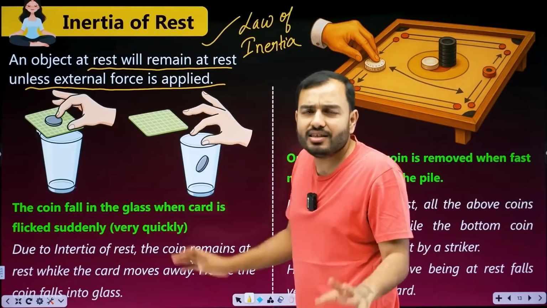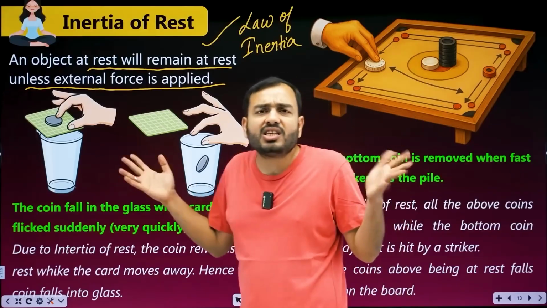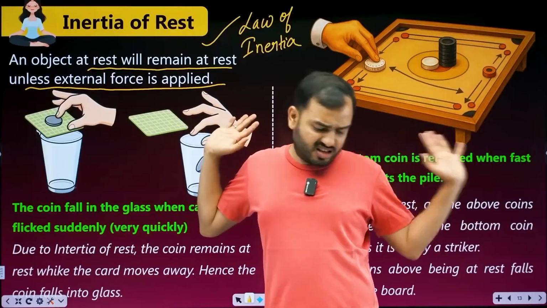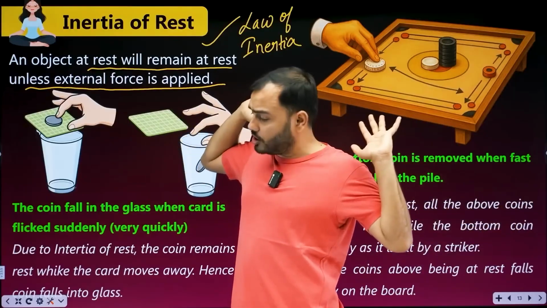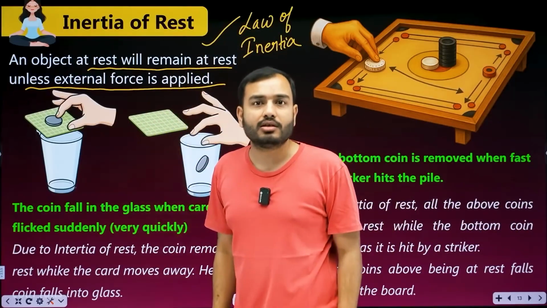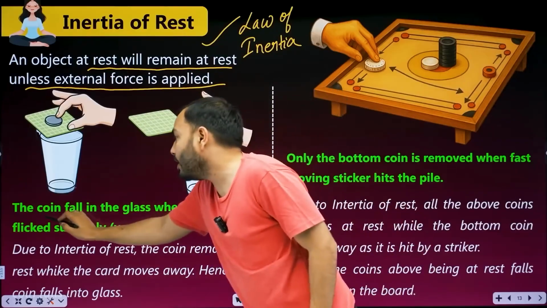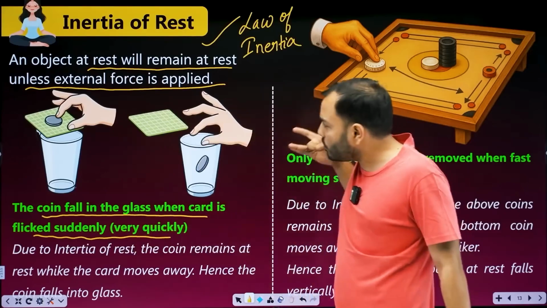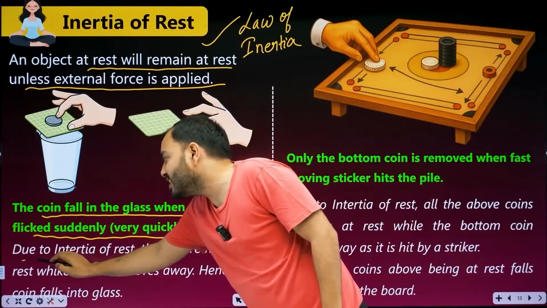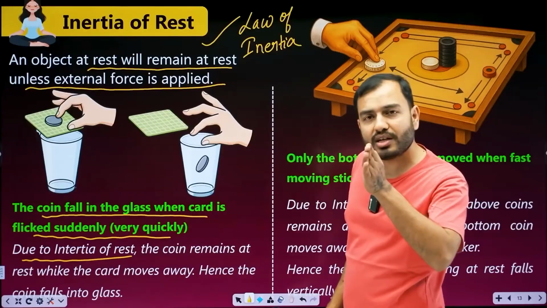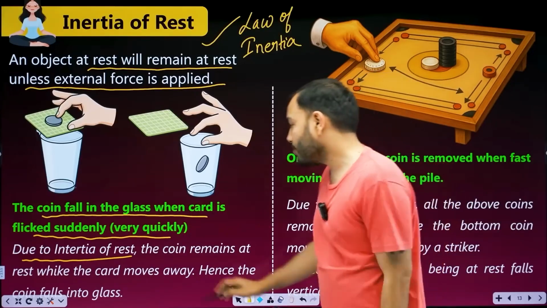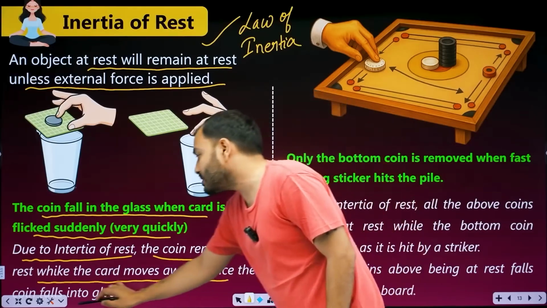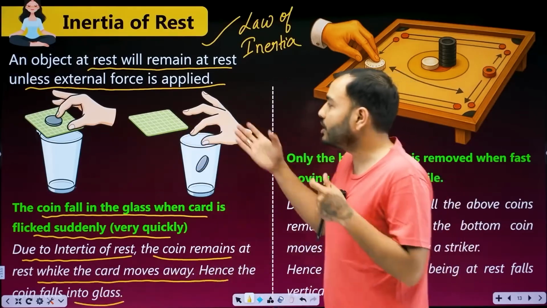Why did it fall? Gravity pulled it down. The coin said, we are not moving, no force was applied to us. You, cardboard, you got the force, you go. We are stubborn. Inertia of rest. You want to leave? Fine. The moment the cardboard goes, the coin drops down. The coin falls into the glass when the card is flicked suddenly. Why? Due to inertia of rest. Simple. Write this in your exam: the coin remains at rest while the card moves away, and the coin falls into the glass, due to inertia of rest.